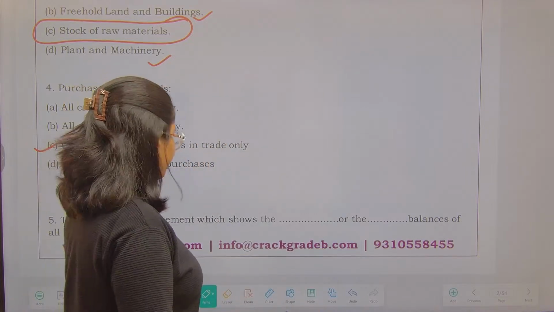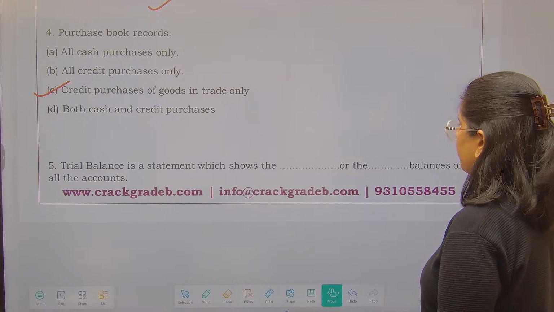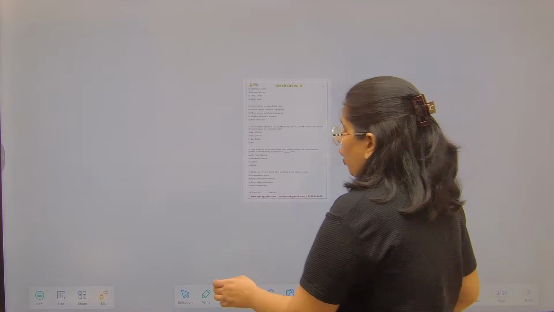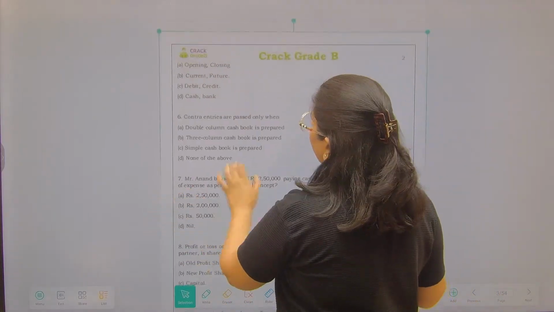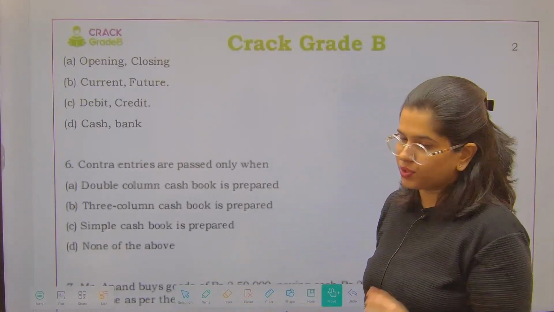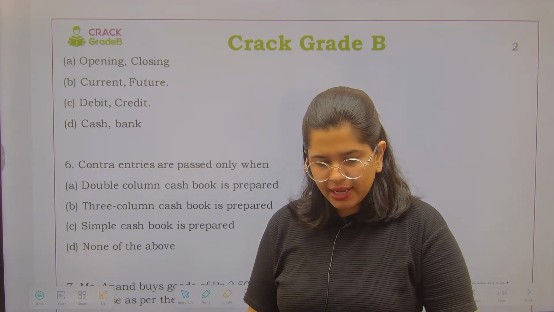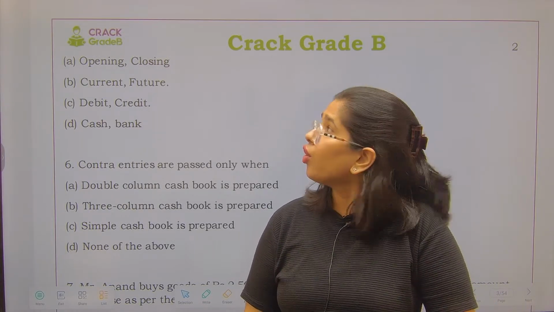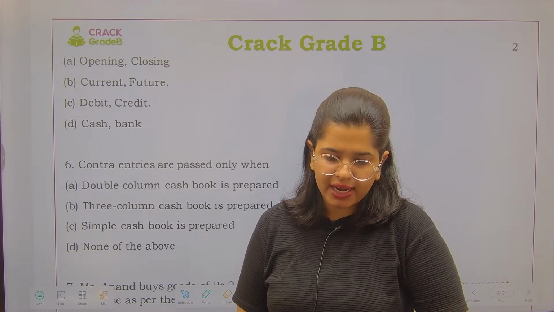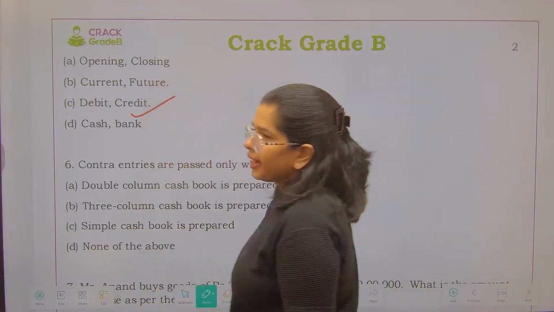Now next question we have is related to trial balance. So it is a statement which shows, now you have to fill the blanks, balances of all the account. Opening, closing, current, future, debit, credit, cash or bank. Now over here you might be confused between two options. But what is going to be the answer as per you? What kind of balances trial balance show? Does it show opening, closing balances, current, future balances, credit, debit balances? What kind of balances it shows? Yes, it shows us debit or credit balance, right?